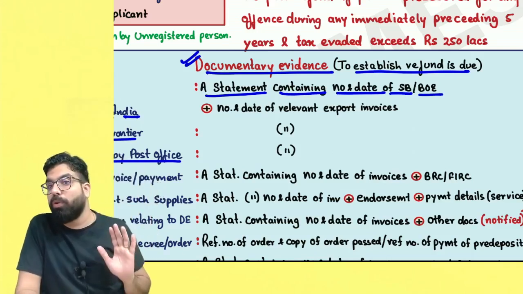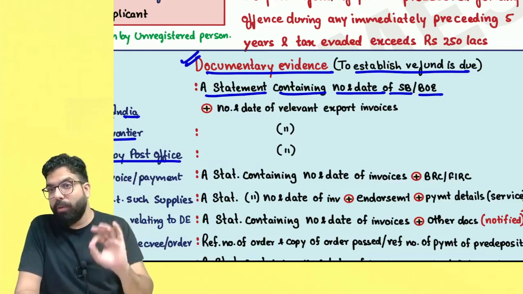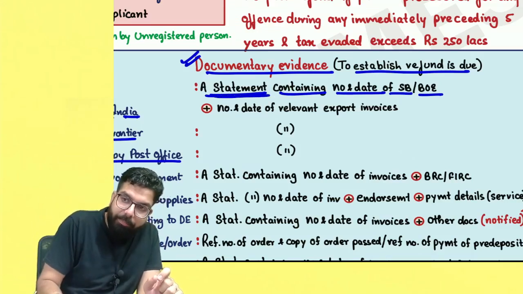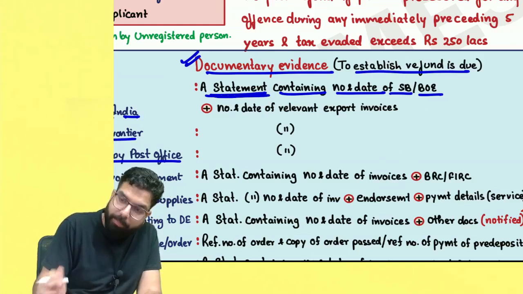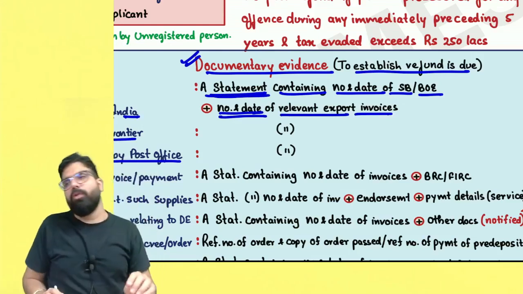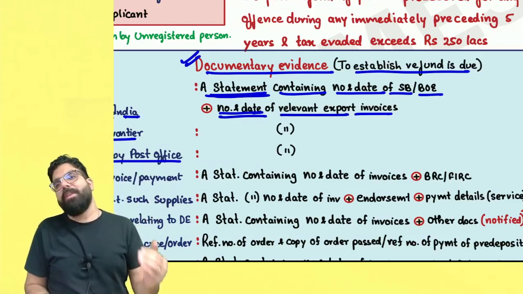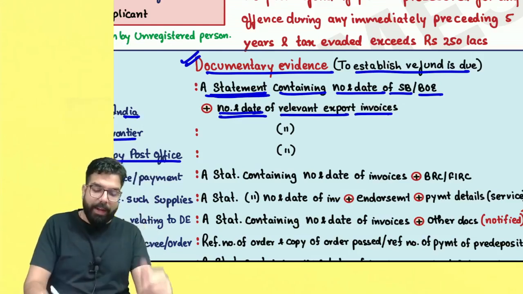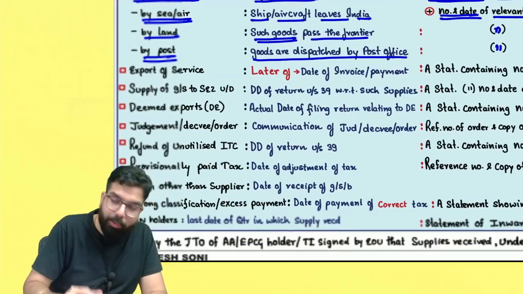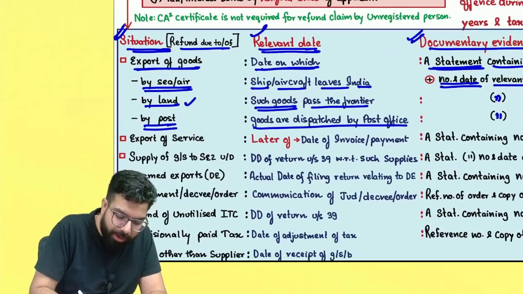In case of export through land, you have to give your bill of export. First of all, a statement containing the number and date of the shipping bill or bill of export, plus you have to give the number and date of relevant export invoices. Again, you prepare one statement which has the number and date of relevant export invoices. The same documentary evidence applies in other situations also, meaning when you are exporting by land or by post.